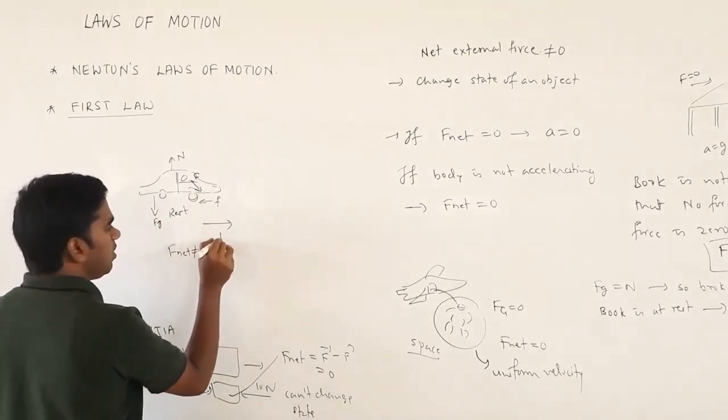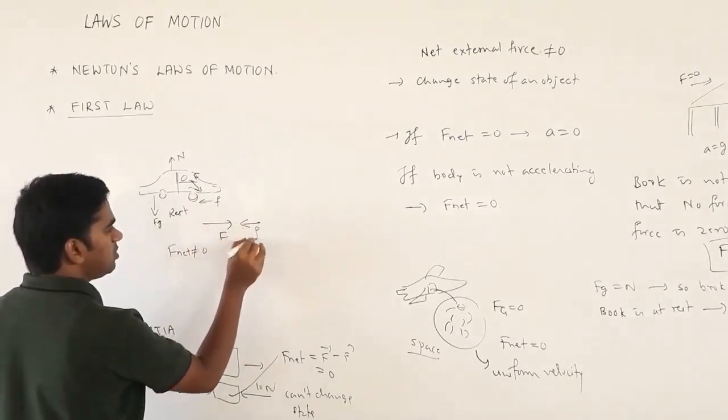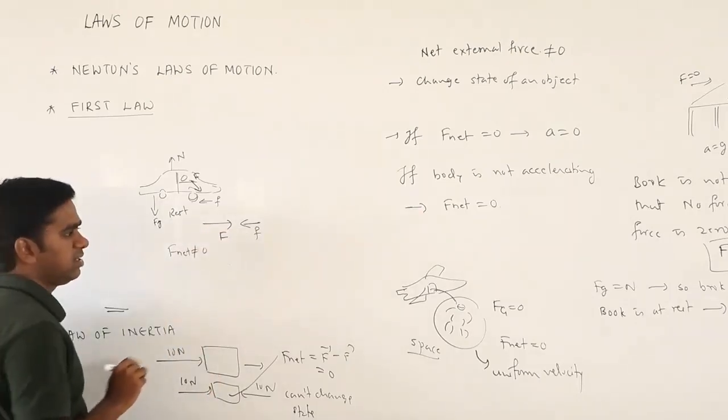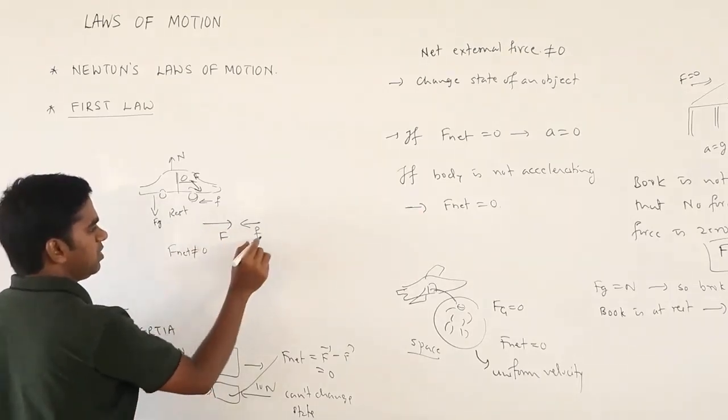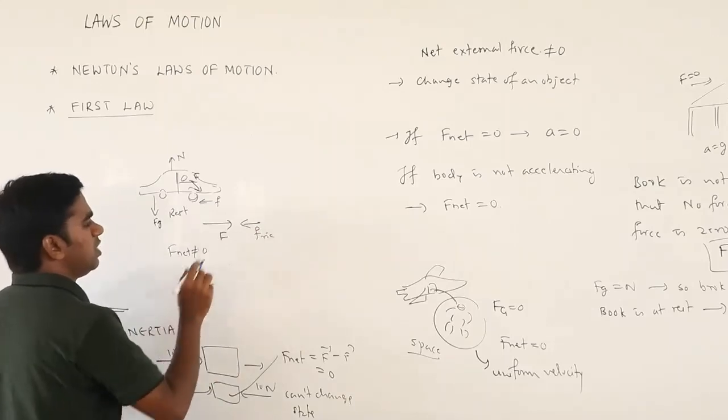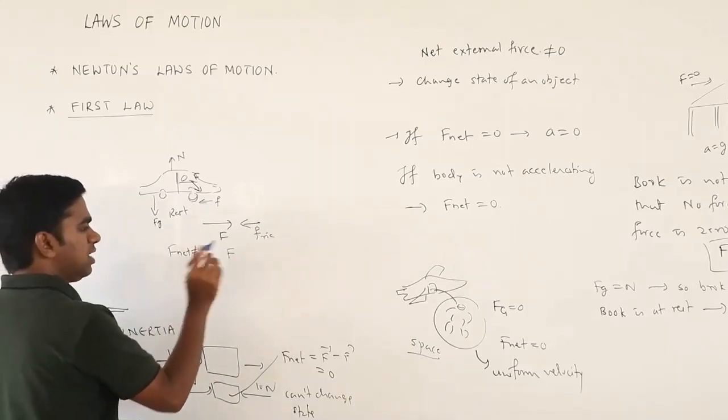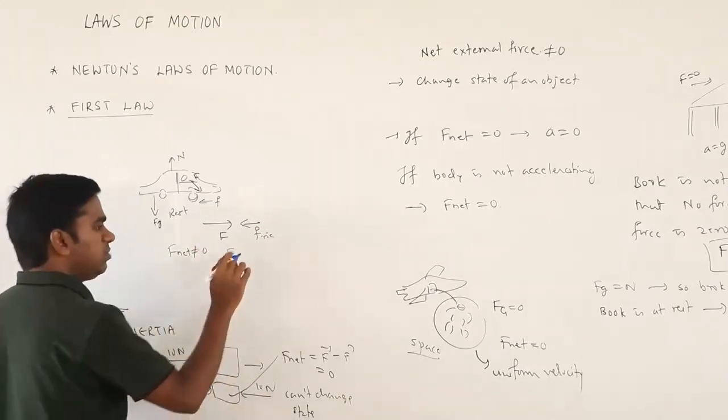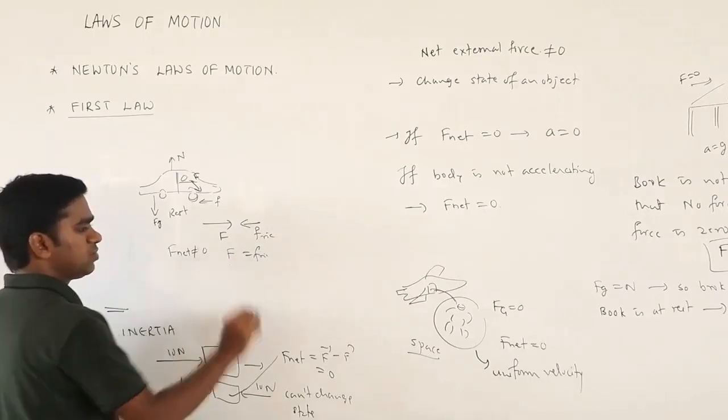One force you are applying is F, and there is an opposite force, which is the frictional force. So when this applied force becomes equal to the frictional force, what will happen?